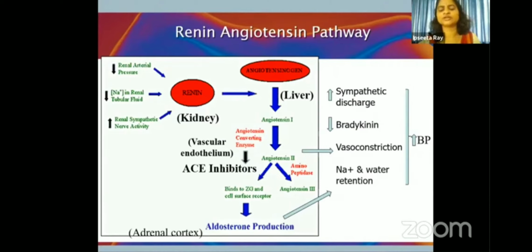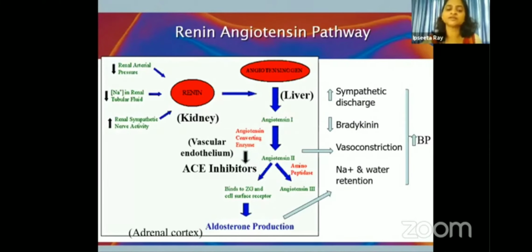Okay, so angiotensinogen is converted to angiotensin 1 with the help of the enzyme renin. Angiotensin 1 is further converted to angiotensin 2 with the help of the enzyme ACE. Now this angiotensin 2, once it is produced, has several detrimental effects, like it's a potent vasoconstrictor, so it will increase the blood pressure.